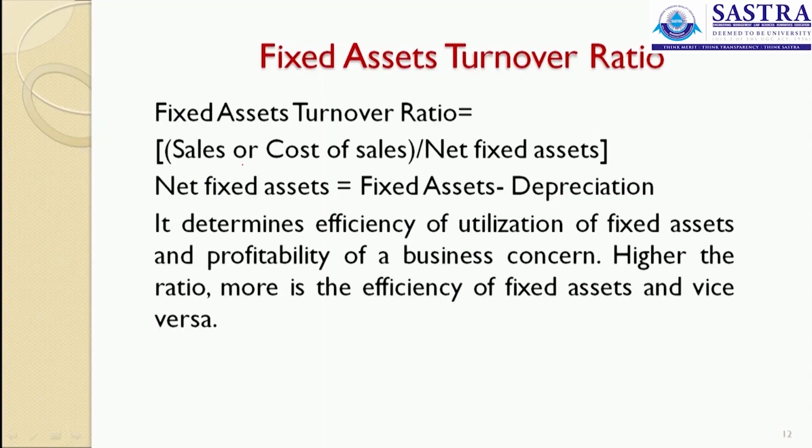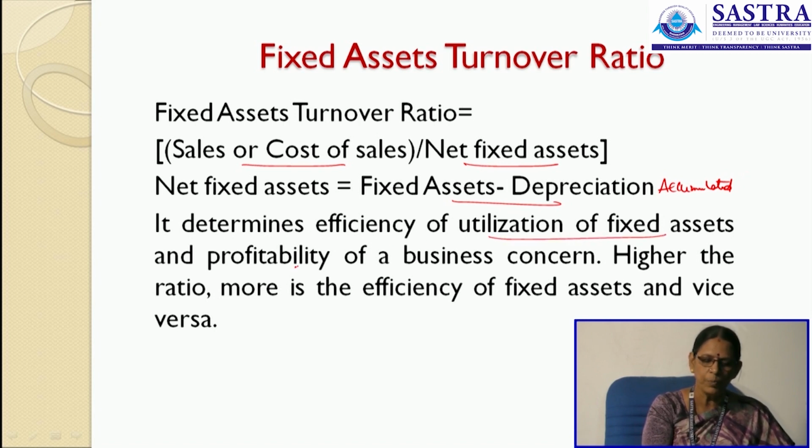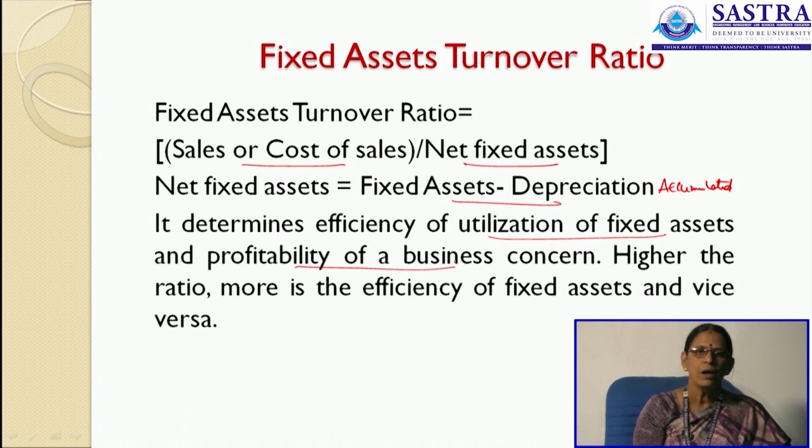Next comes the fixed assets turnover ratio. This is again sales or cost of sales divided by net fixed assets. What is this net fixed assets? It is fixed assets minus your depreciation. This depreciation is the accumulated depreciation. It is not depreciation for the year, it is accumulated depreciation. It determines the efficiency of the utilization of fixed assets and profitability of a business concern. How far the fixed assets are effectively utilized.